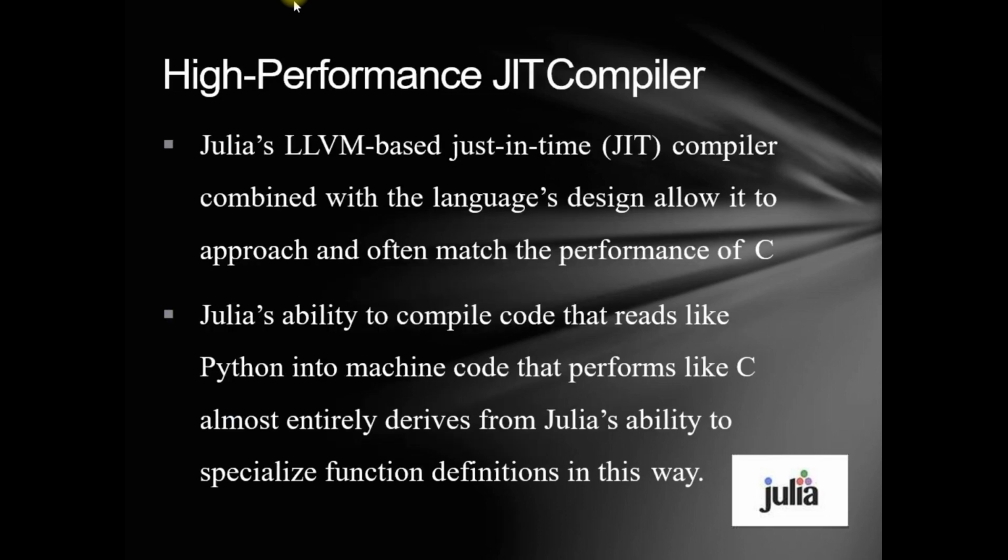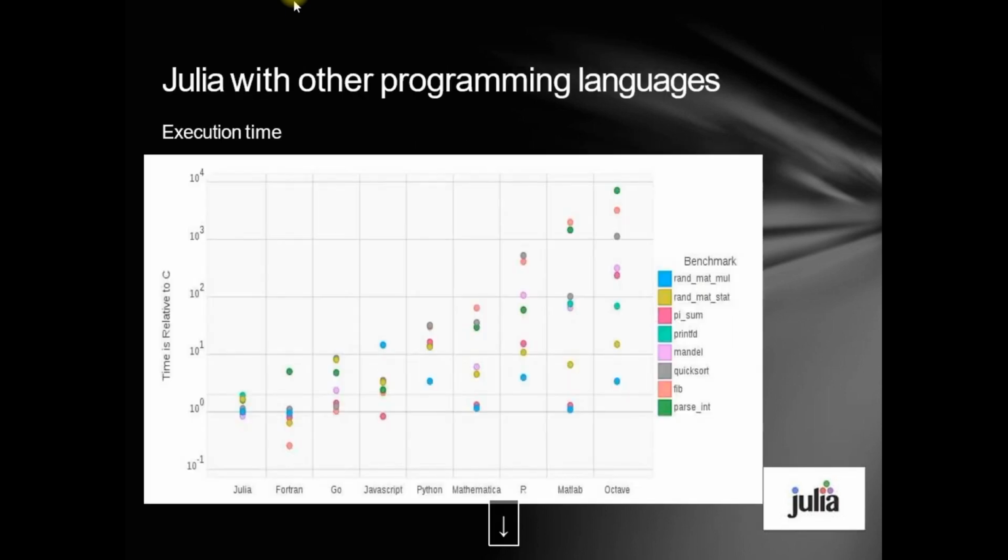High performance JIT compiler. Julia's LLVM-based just-in-time compiler, combined with the language design, allows it to approach and often match the performance of C. Julia's ability to compile code that reads like Python into machine code that performs like C almost entirely derives from Julia's ability to specialize function definitions in this way.